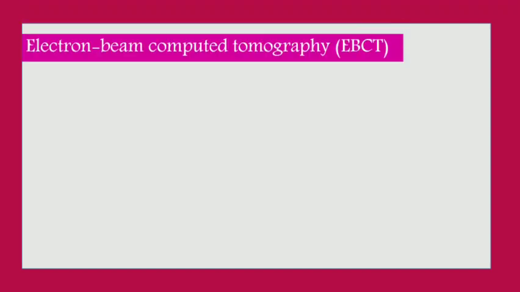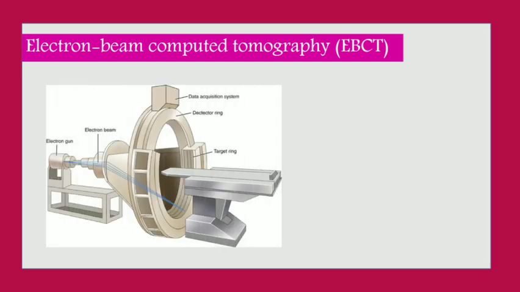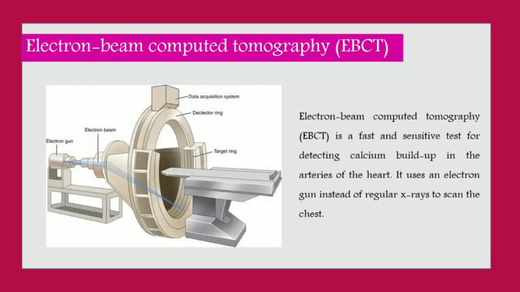Electron beam computed tomography, EBCT. EBCT is a fast and sensitive test for detecting calcium built up in the arteries of the heart. It uses an electron gun instead of regular X-rays to scan the chest.